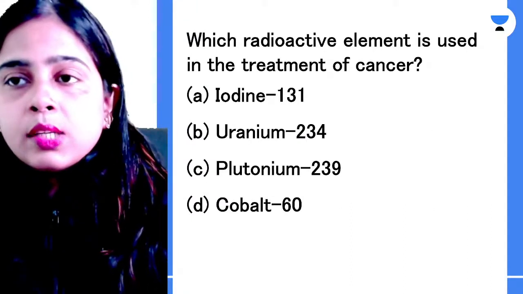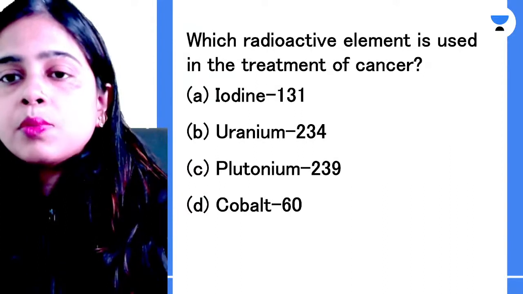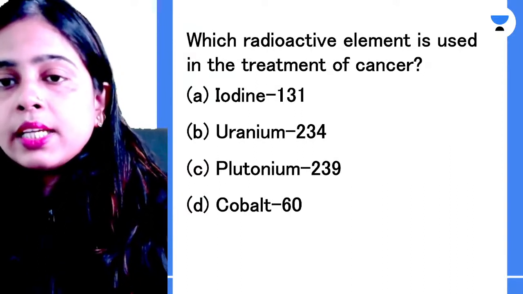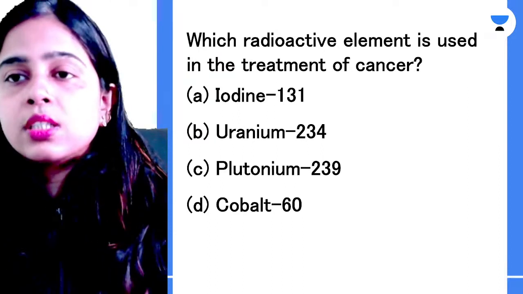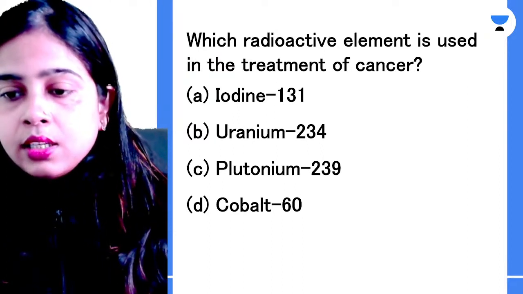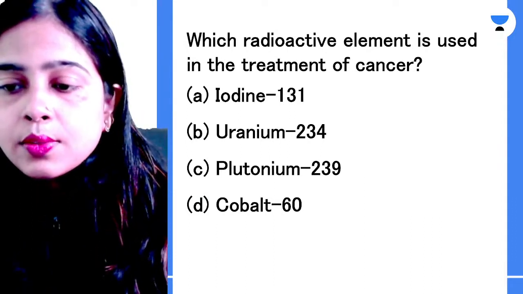Which radioactive element is used in the treatment of cancer? Iodine 131, uranium 234, plutonium 239 or cobalt 60. Which of the following radioactive elements is used in the treatment of cancer? Let me know if you know the answer.